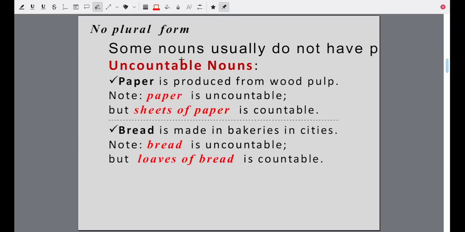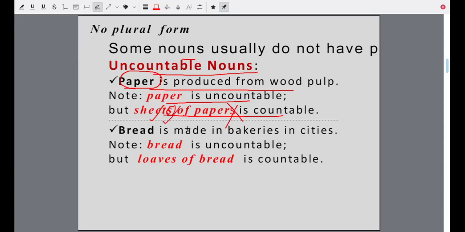Next, some nouns usually do not have plural, that is, uncountable nouns. Uncountable nouns do not have plural. Paper is produced from wood pulp. Paper is uncountable, also called non-count. But also note that paper is uncountable. Sheets of paper is countable. Sheet is countable, so you are adding S to sheet, not to paper. Here do not add S. Here it will be wrong. Don't add S. You add S here.